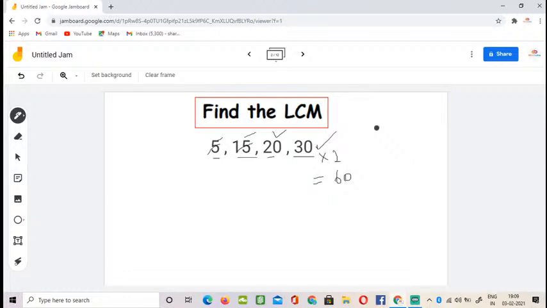Let me recap what this LCM trick is about. First you find the largest number, and then you see the numbers which are divisible into that number. Here 15 and 5 are divisible, so I cut those two numbers, and the leftover number was 20. Then you multiply the 30 by 2, so you get 60. You check whether 60 is divisible by 20 or not. If it is, you have got your LCM as 60. Hope you all understood how you should do this problem. That's good.